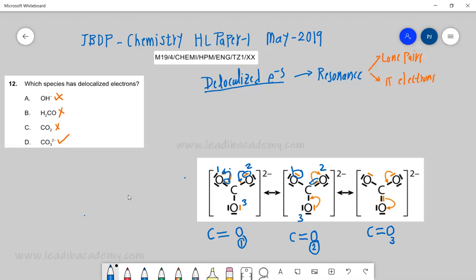That means there is a clear-cut movement of pi electrons and lone pairs, or it can be only pi electrons, depending. But what is important is that there is a continuous movement.